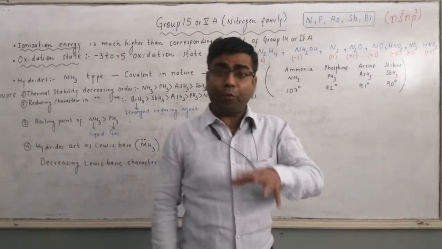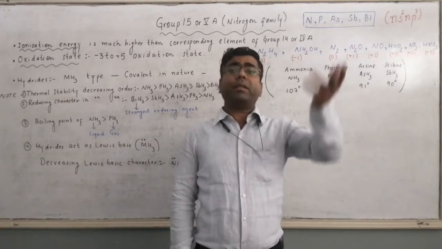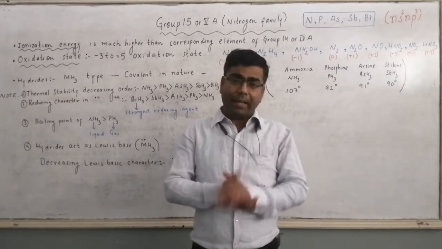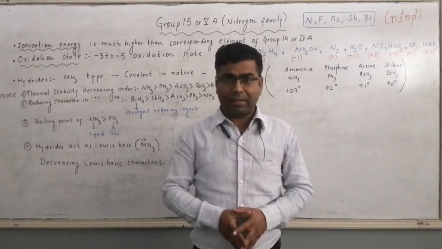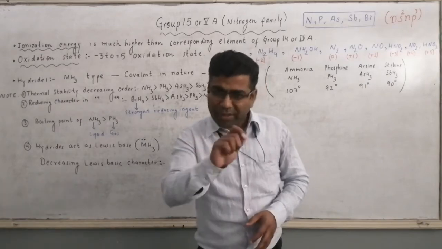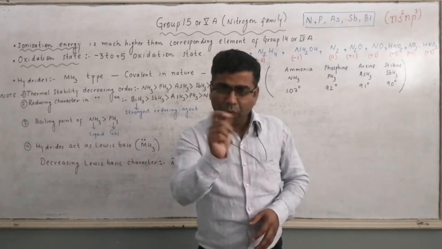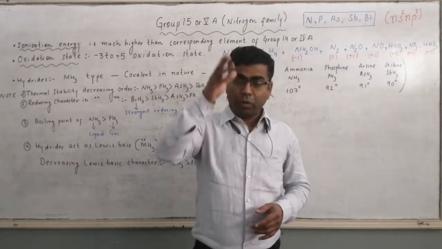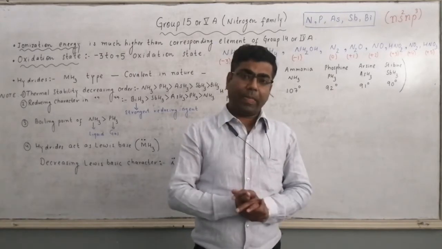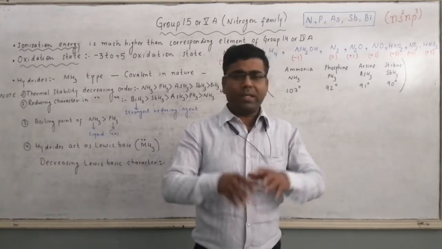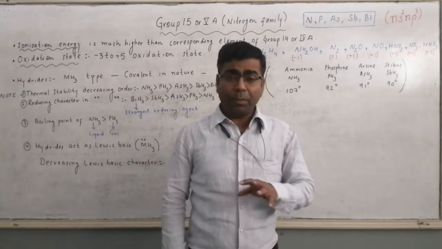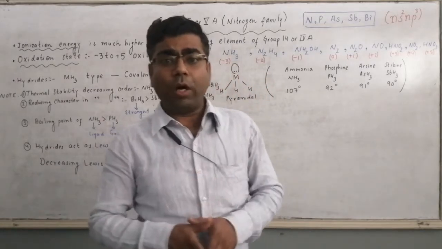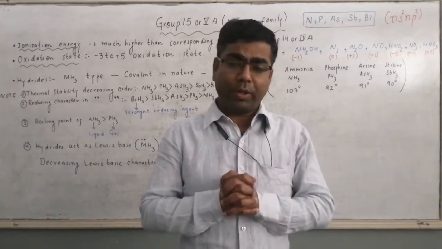But here we have to explain why it is much higher than group 14 elements. There is a difference of only 1 unit between group 14 and group 15. So the reason is very simple. It can be explained on the basis of electronic configuration.